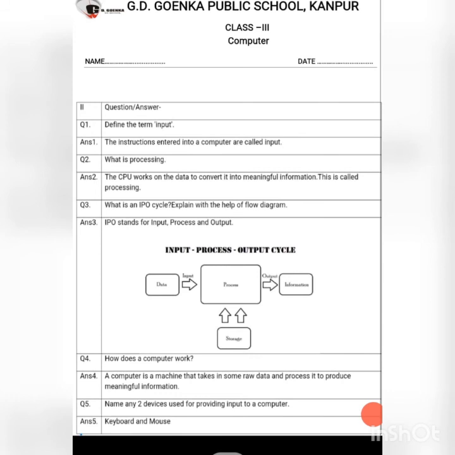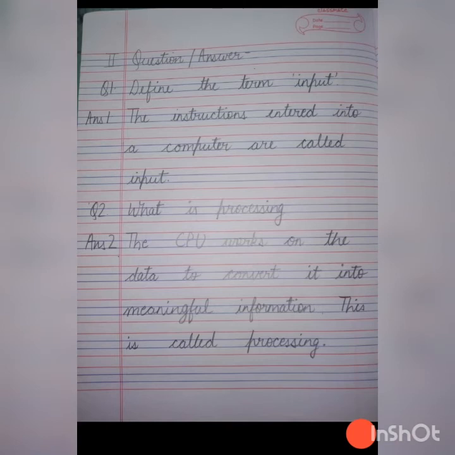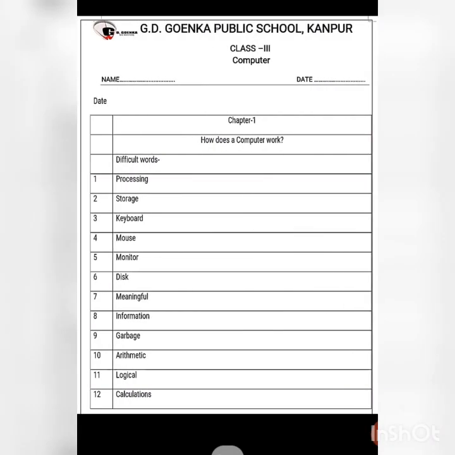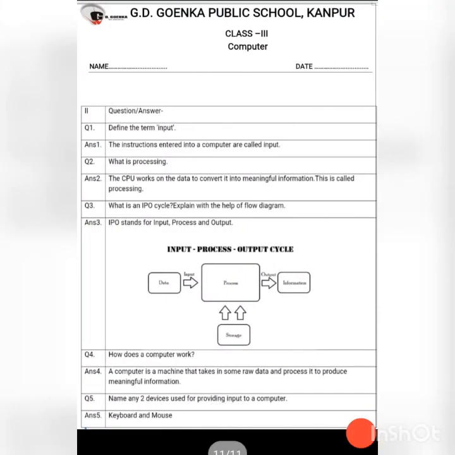Okay, so these are the question answers that you have to do in the notebook. Do it very neatly. I am also sharing with you the notebook work, how you have to do it. I have done till question number 2 and you have to do all the 5 questions that are shared with you. So do it neatly. I'll be checking your work.